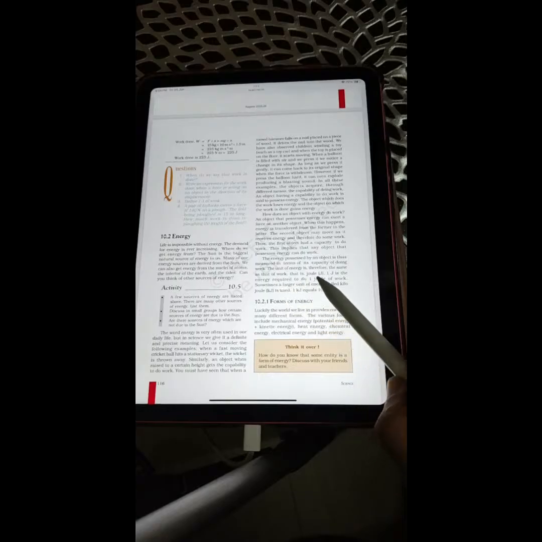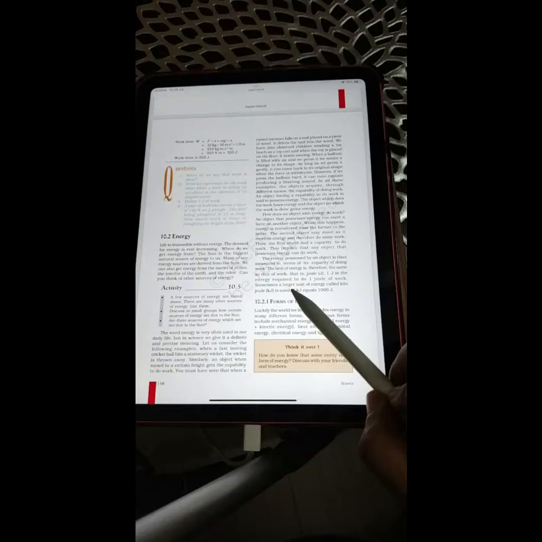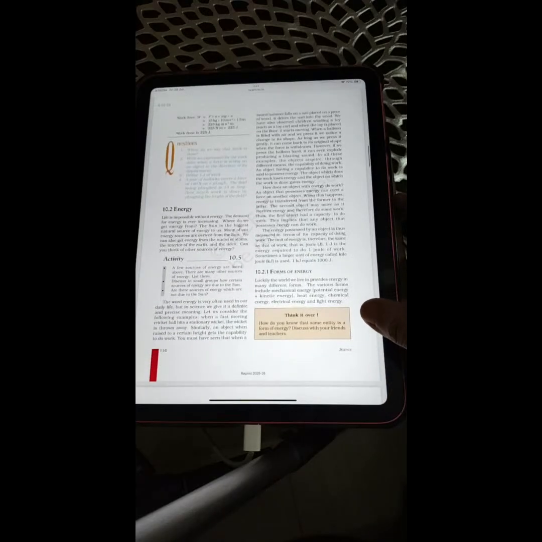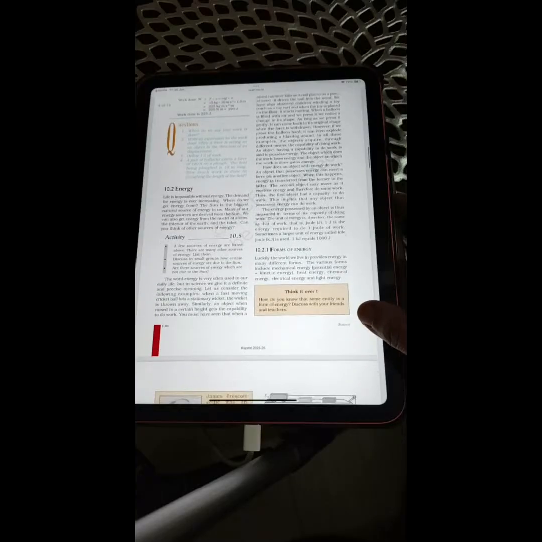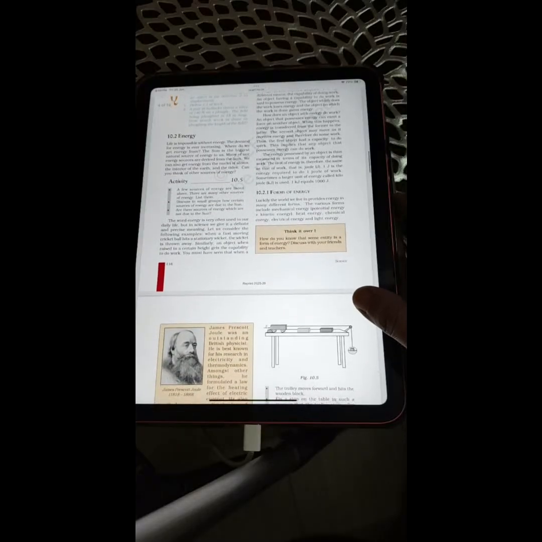The unit of energy is therefore the same as that of work, that is, joule, denoted as capital J. 1 J is the energy required to do 1 joule of work. Sometimes a larger unit of energy called kilojoule, kJ, is used. 1 kJ is equal to 1000 joules.